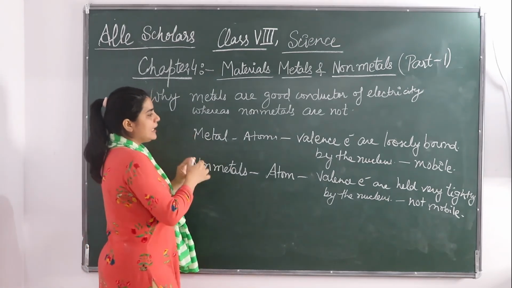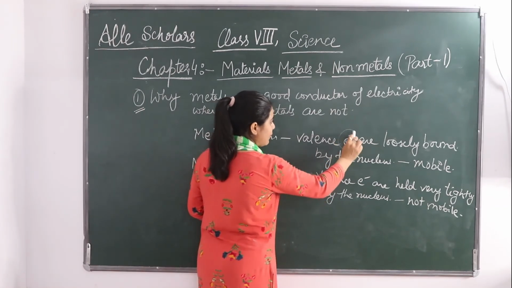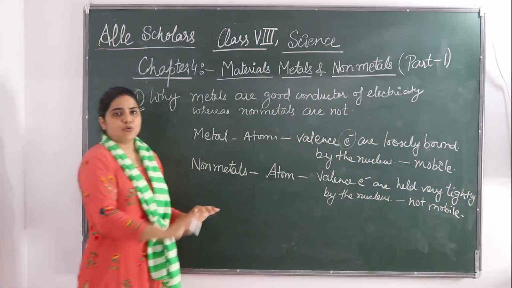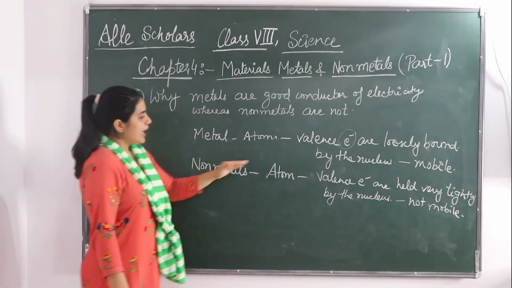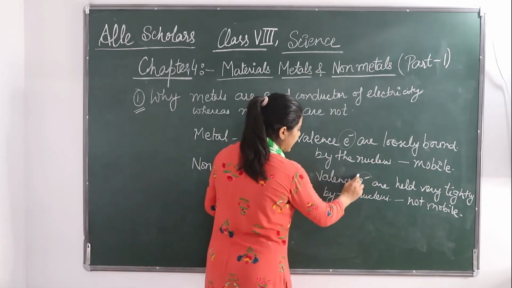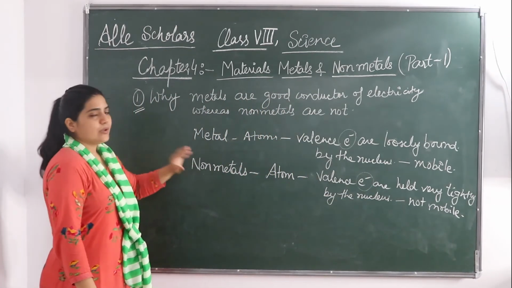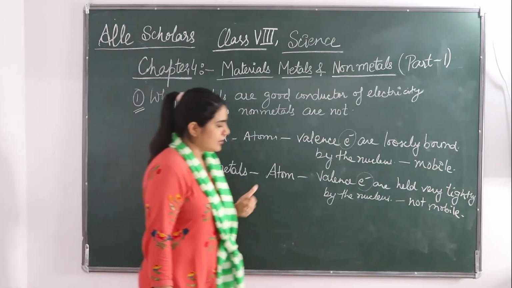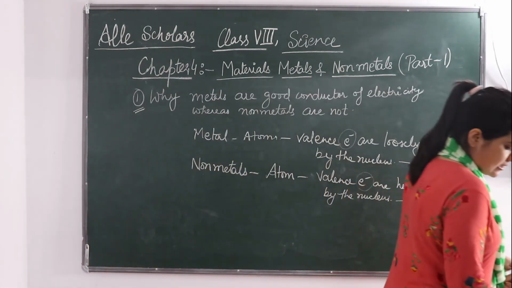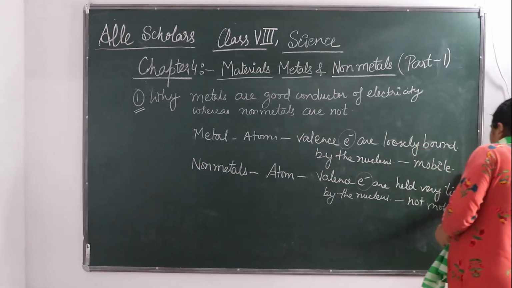The only important thing to remember is that the electrons are very free to move in case of metals. That's why they conduct electricity. In non-metals, they are very tightly bound by the nucleus. They are not mobile. So non-metals cannot conduct electricity. They are a poor conductor of electricity. Okay. Now the next question.